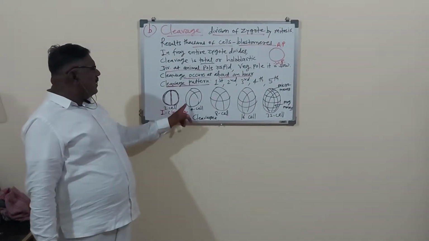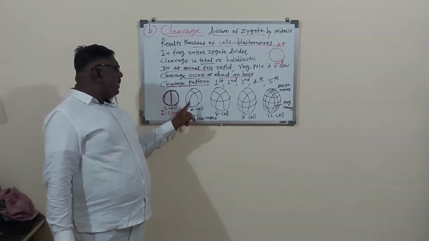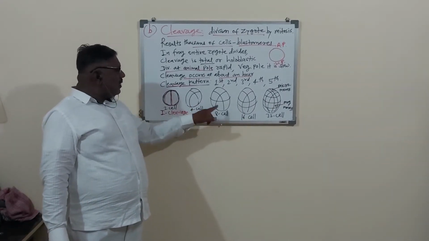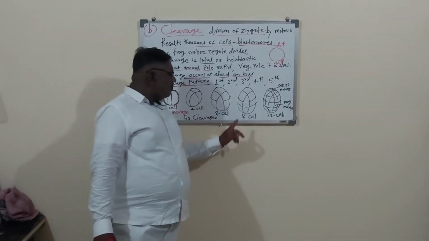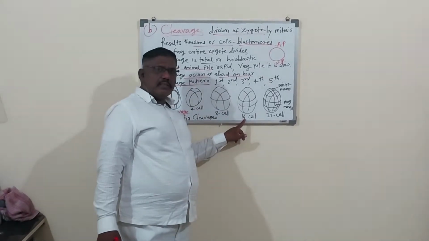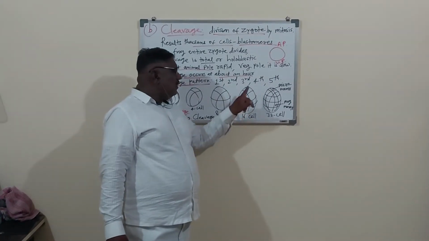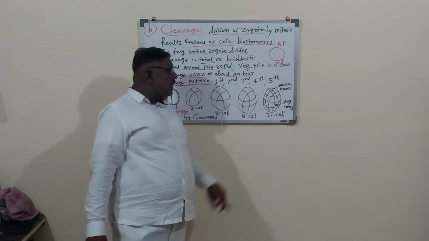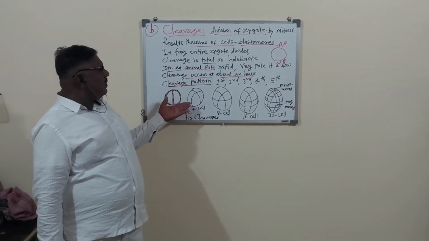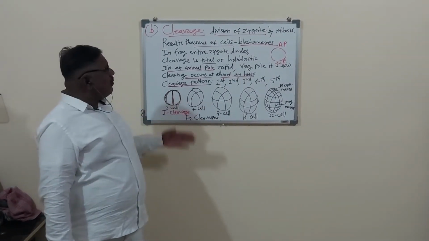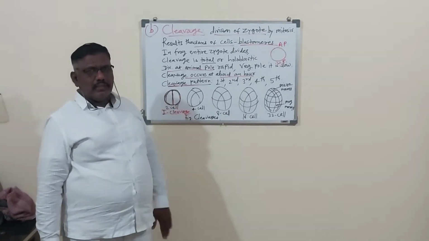So the second cleavage is here and there is the 4 cell stage. Here the third cleavage, so 8 cell stage. Here the fourth cleavage, 16 cell stage. Here the fifth cleavage, 32 cell stage. In this way, the number of blastomeres, the number of cells, is increasing.